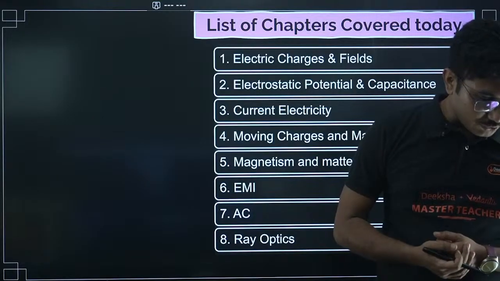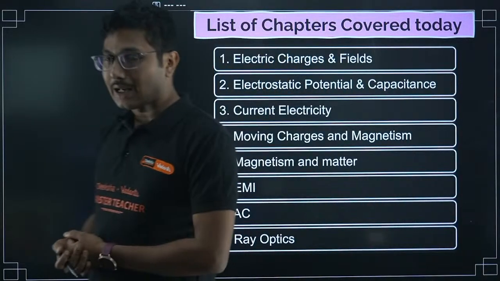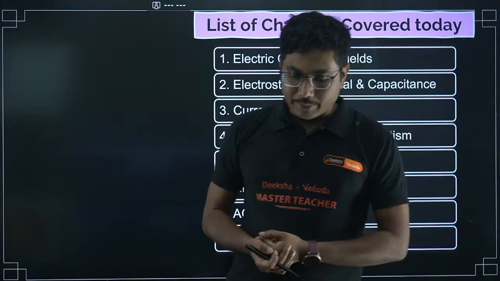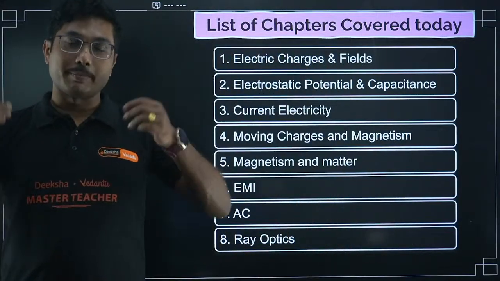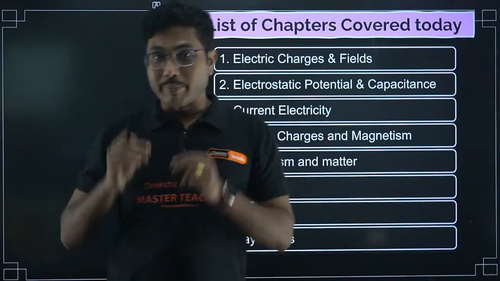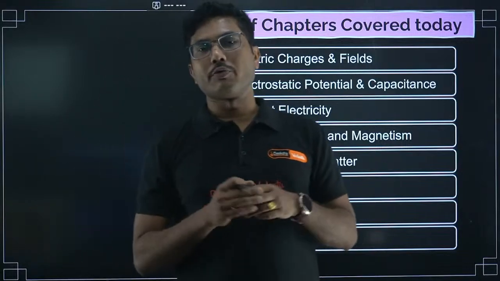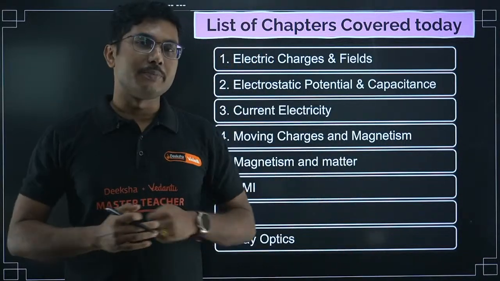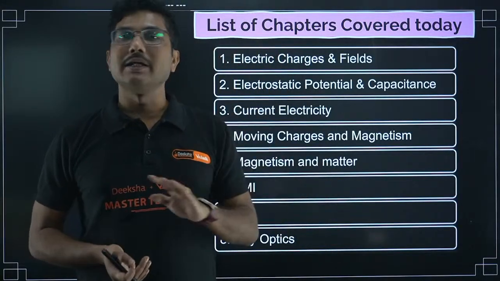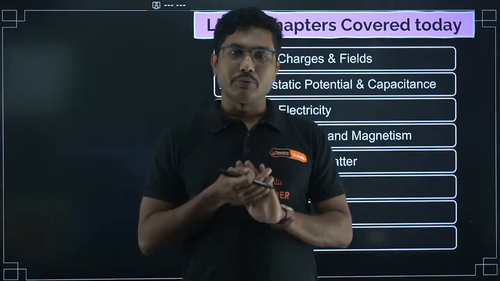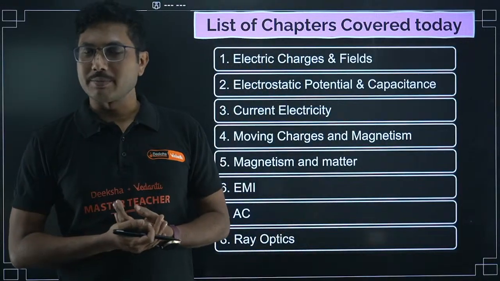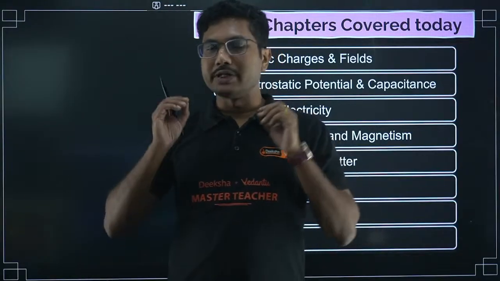Semiconductor is the last chapter of your PU board. It will not be there in the midterm. If it is coming for your midterm, particularly for your college, it may be there, but the district paper that you will receive, and based on which your overall performance will be judged, is the district level paper. In the district level paper, I can guarantee you semiconductor will not be there. We are not considering any individual colleges. They might say semiconductor is there in your midterm exam, but it will not be there in your district level paper.